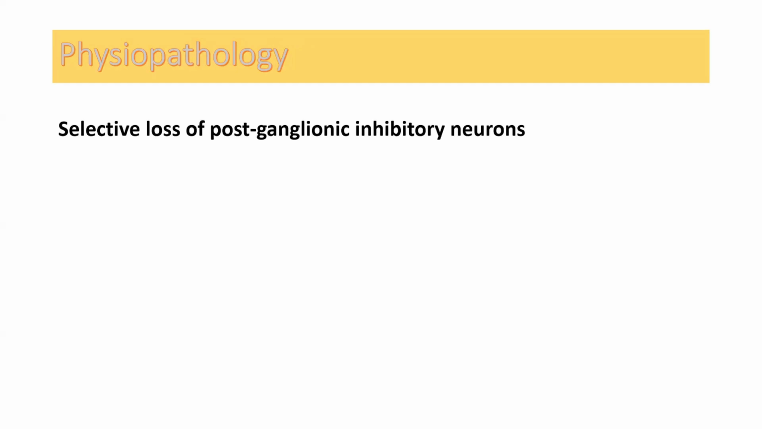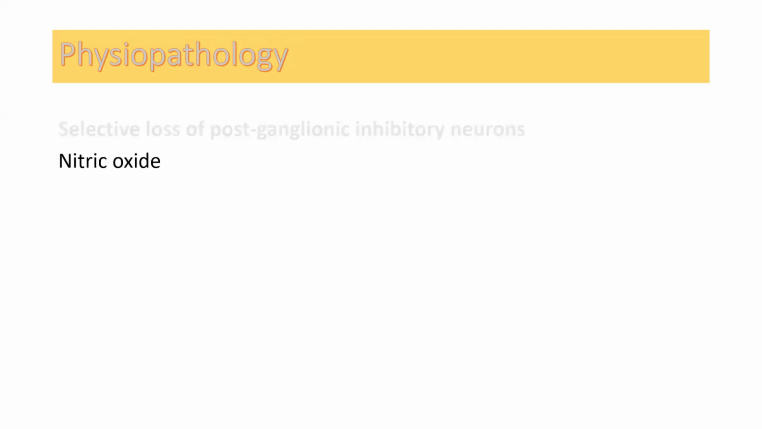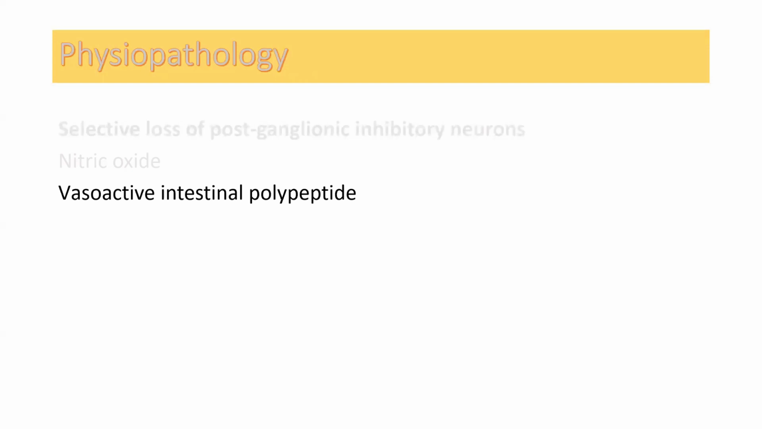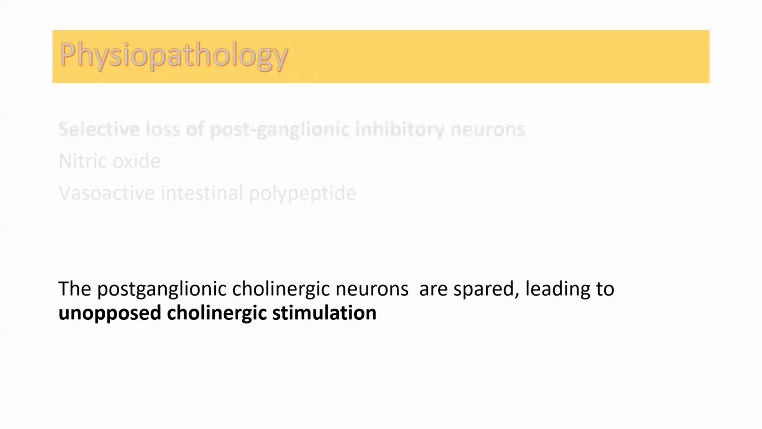What we see in the pathophysiology is actually a loss of postganglionic inhibitory neurons, because of which nitric oxide may not be present, or the vasoactive intestinal polypeptide, that is named VIP, which is an inhibitory molecule. And in the absence of this molecule, acetylcholine continues releasing, and there is constant and continuous contraction of the esophageal sphincter. In the postganglionic cholinergic neurons, we see there is no presence of inhibitory neurons, which may lead to unopposed cholinergic stimulation, because of which the lower esophageal sphincter is constricted.